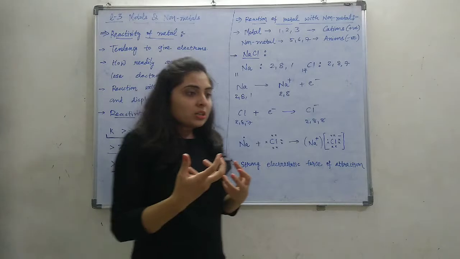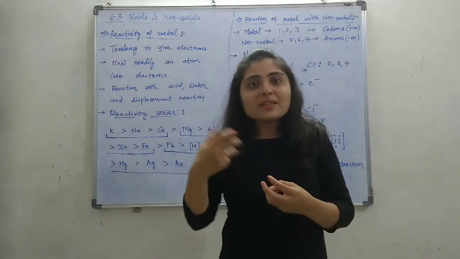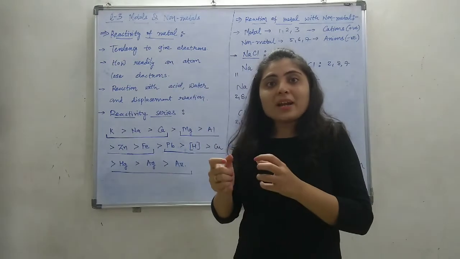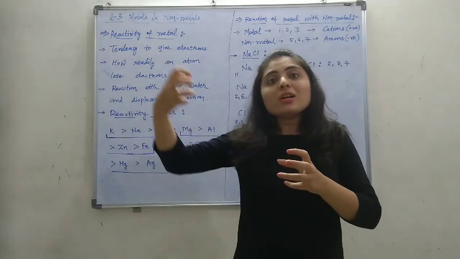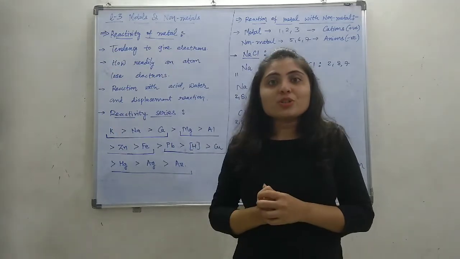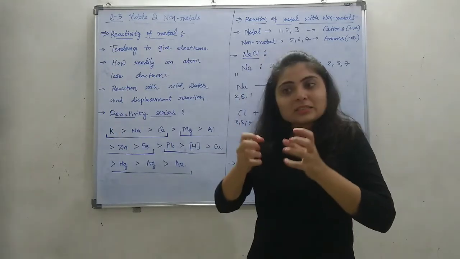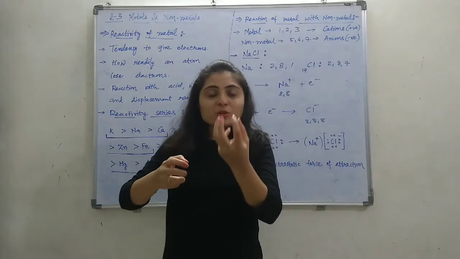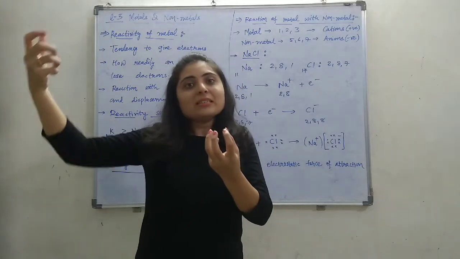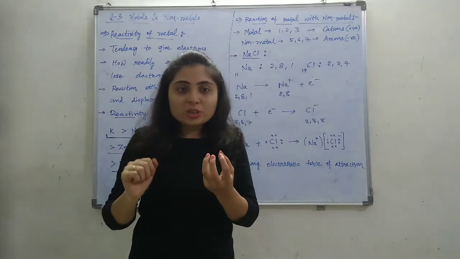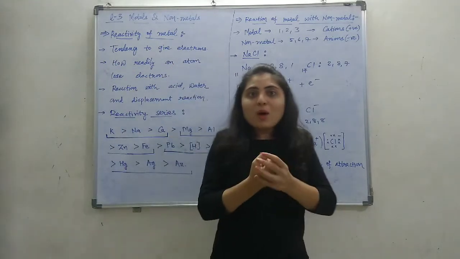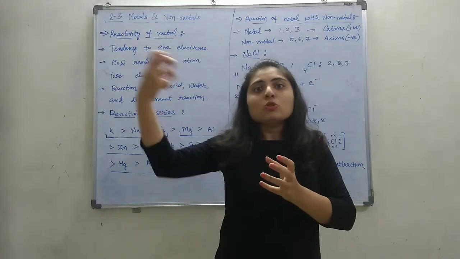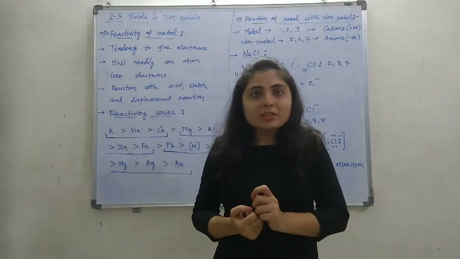This tendency of giving electrons depends on how strongly that electron is attached to the nucleus. There is an attraction between the positive nucleus and the electrons around it. If the electrons are bound strongly, then losing an electron will be quite tough.